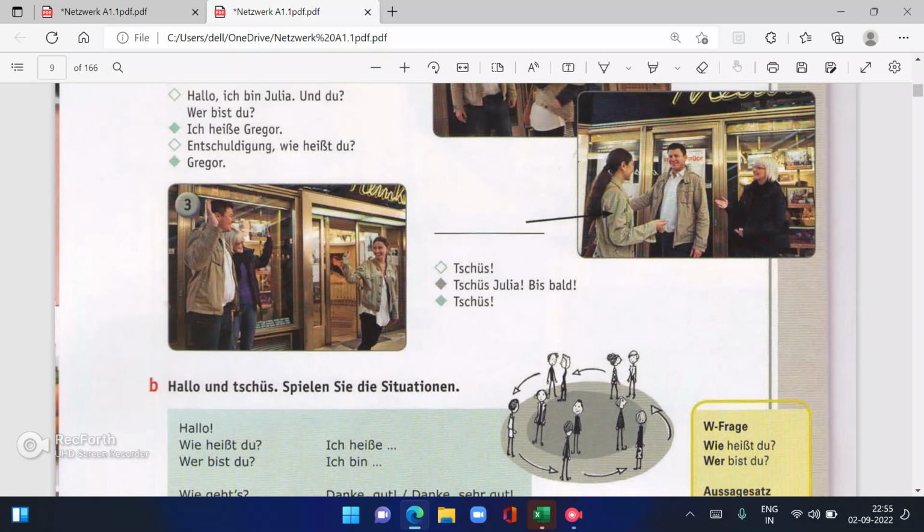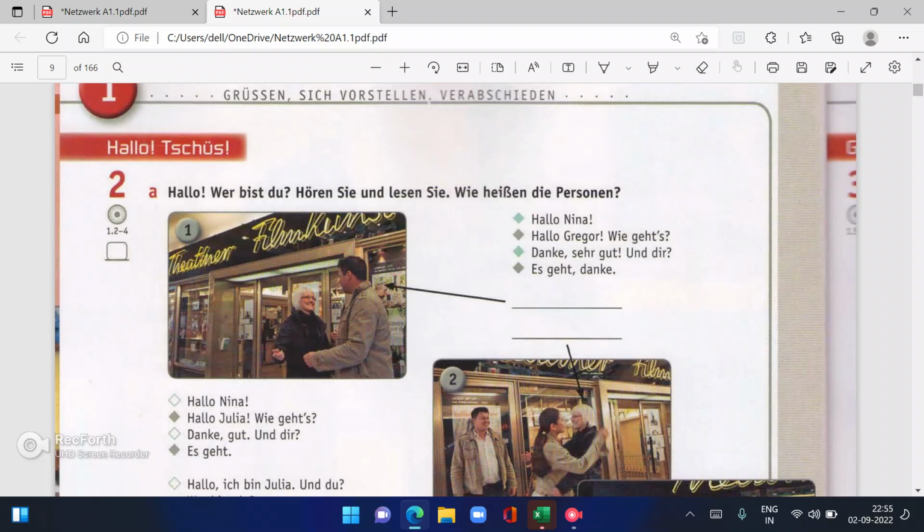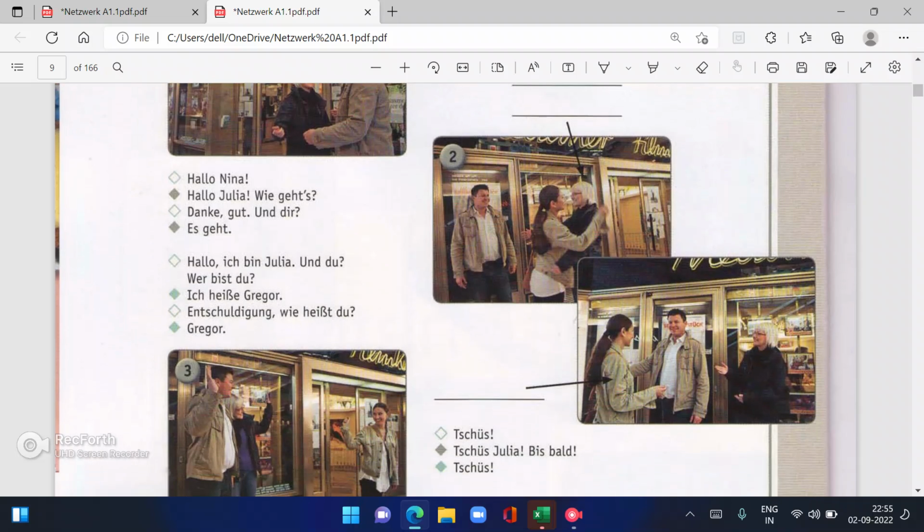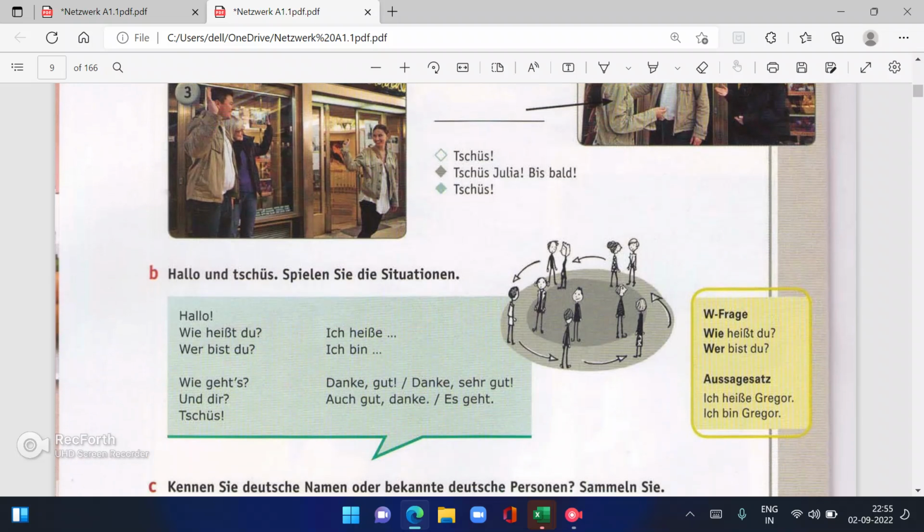Okay. Then the last one. In this, cheers. Cheers, Julia. Bis bald. Cheers. So this was the informal conversation. If you see that, everything was informal conversation. Okay. I hope this was clear.